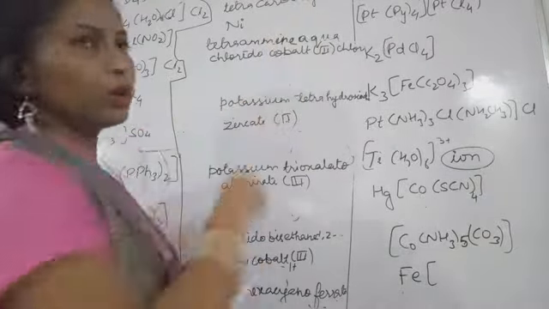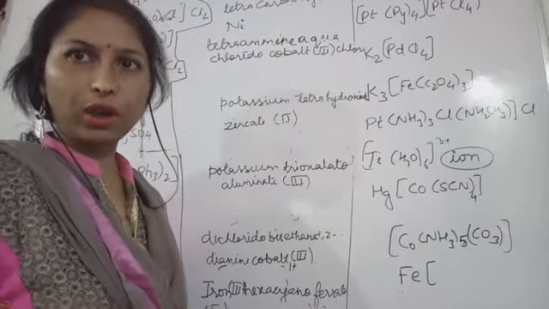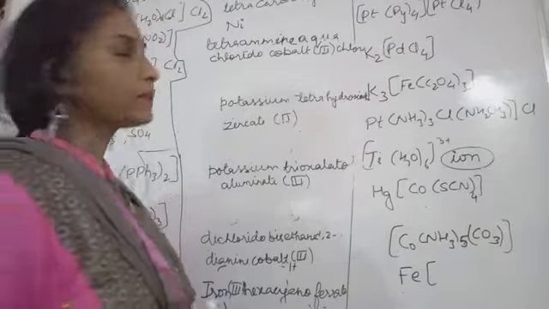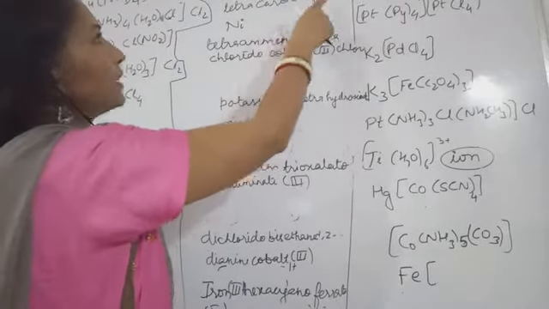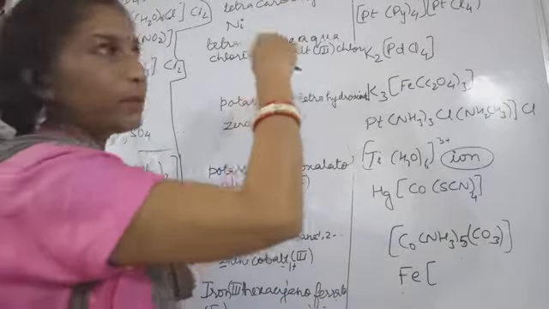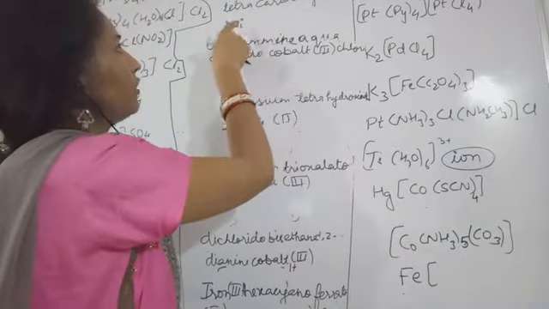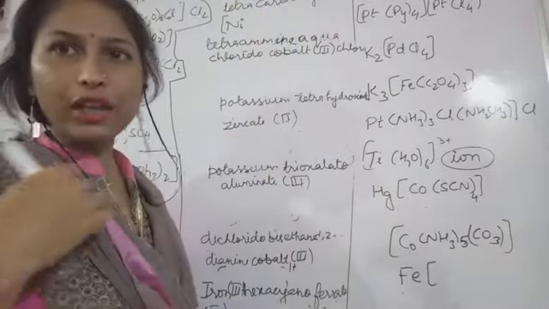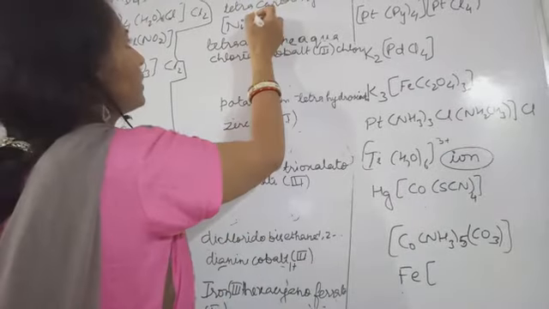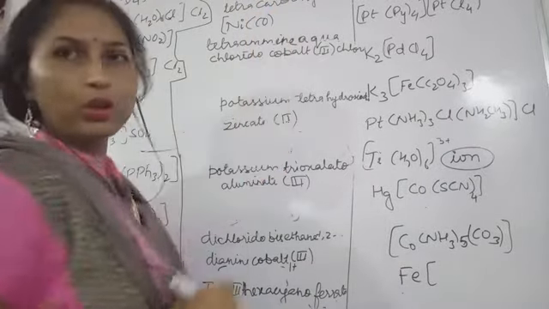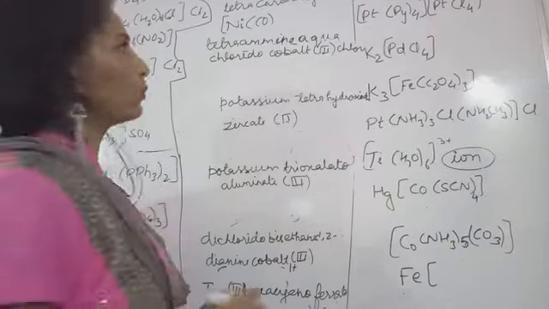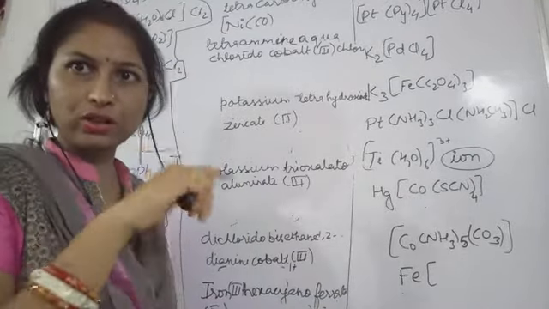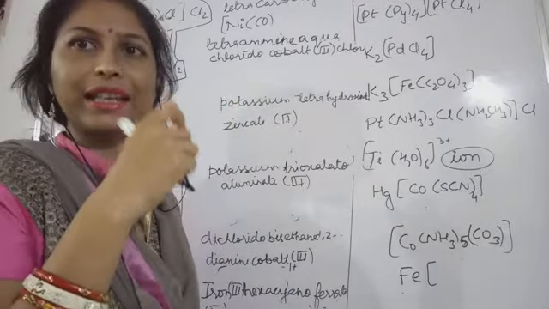In this case, no counter ion is given. That means this is a neutral complex. So for the neutral complex, the central metal atom is nickel in this case. You write down nickel first, then the square bracket, and this is carbonyl. For carbonyl, CO, carbon monoxide, this is called the carbonyl group. Okay, NO, capital N, capital O, nitrogen and oxygen, this will be called the nitrosyl group.